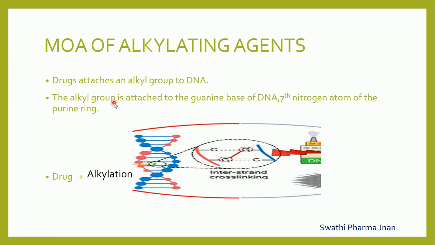So the alkyl group of the drug will attach to the guanine base, particularly of DNA, where it will go and attach is at the 7th nitrogen atom of the purine ring. So when the drug undergoes the alkylation by reacting with the DNA, interstrand cross-linking will get affected, so that the DNA will not form the normal DNA. So that is how we can prevent the uncontrollable growth of the cells by stopping the growth of DNA.